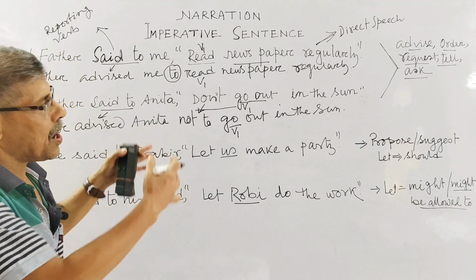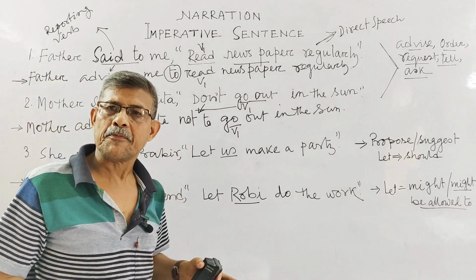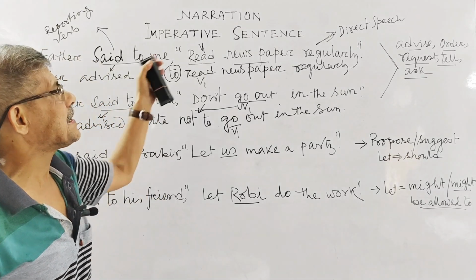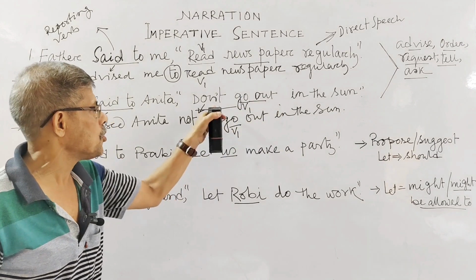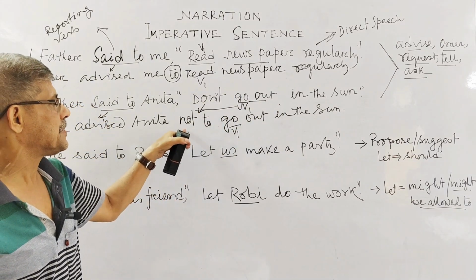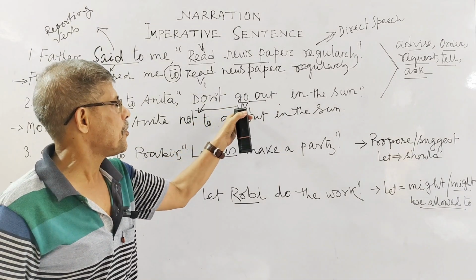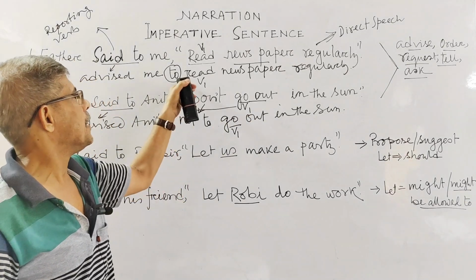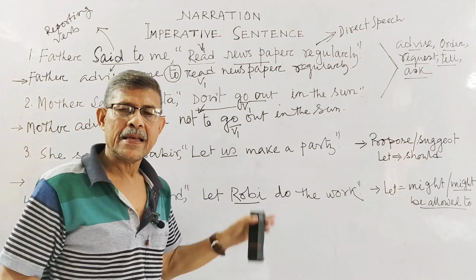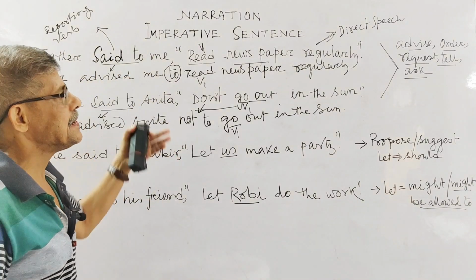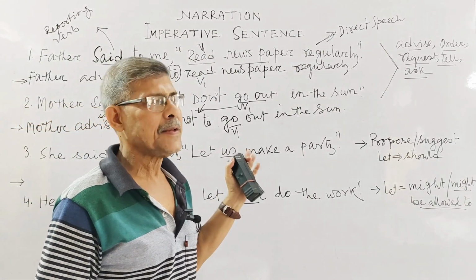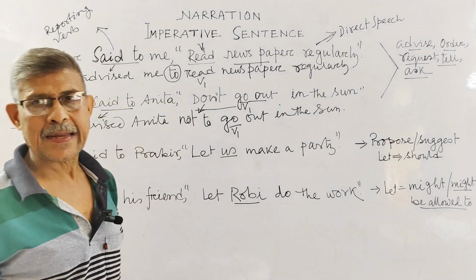This is how you can change from direct to indirect in case of an imperative sentence. And if your sentence begins with don't, in place of don't you just set not, and before V1 you set to, like this, and the other things you just set. In this way you can very easily change direct to indirect, isn't it?